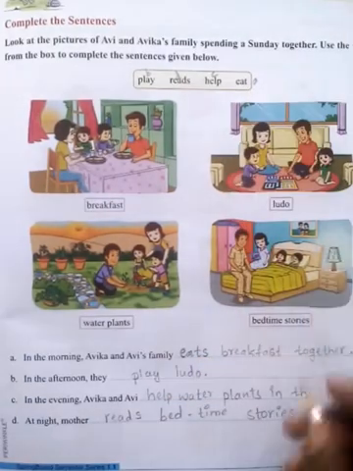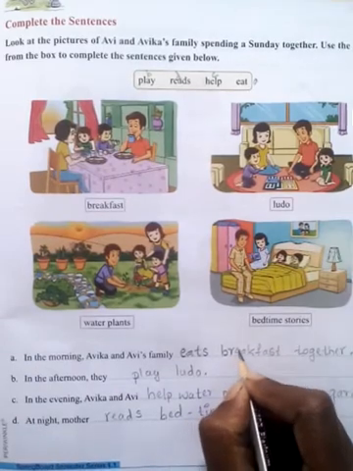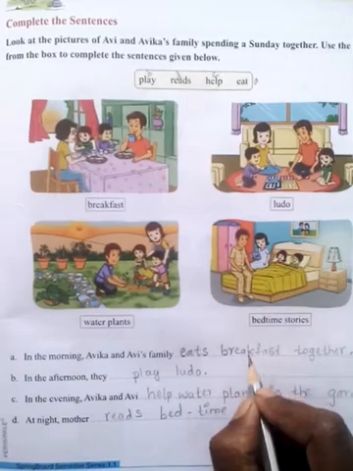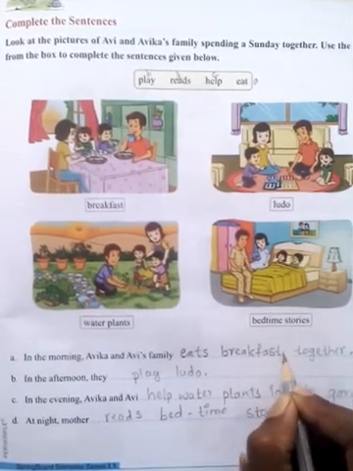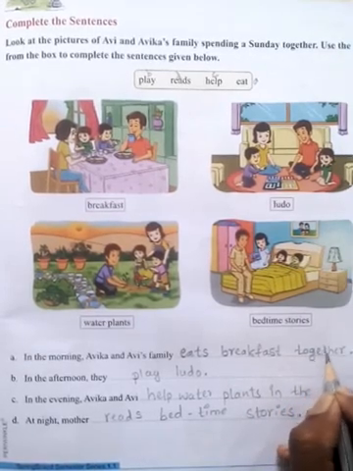Use eat. Breakfast together. Copy it properly.